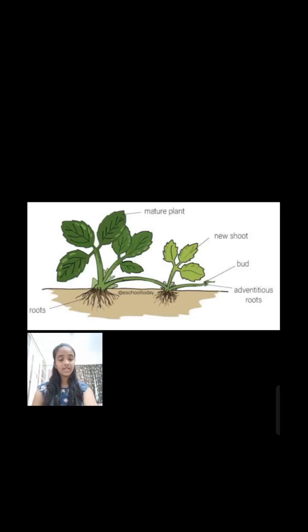Runners are stems that grow horizontally above the ground. Nodes are present on the runners. Nodes, when they come in contact with the moist soil, develop roots, and axillary buds present at the nodes produce the shoot. Thus, a new plant arises from the node. Plants like grass and strawberry reproduce by runners.